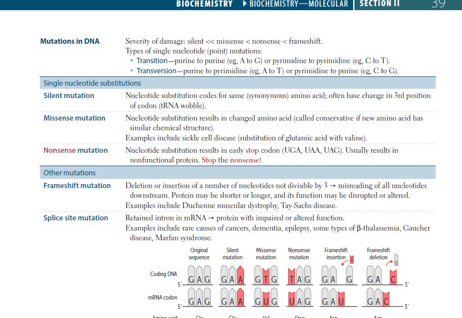Splice site mutations are mutations in which introns are retained in the mRNA, producing a protein with altered function. During splicing, after the mRNA formation, the introns are not removed in such types of mutations. Examples include rare cases of cancers, dementia, epilepsy, some types of beta thalassemia, Gaucher's disease, and Marfan's syndrome. Thank you.